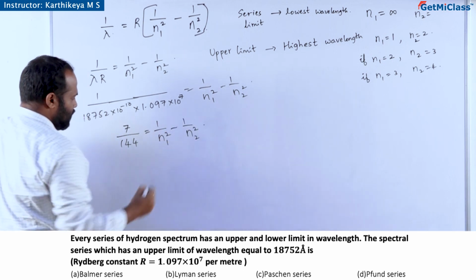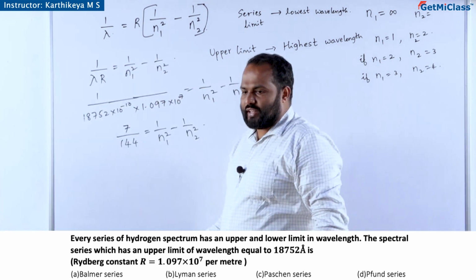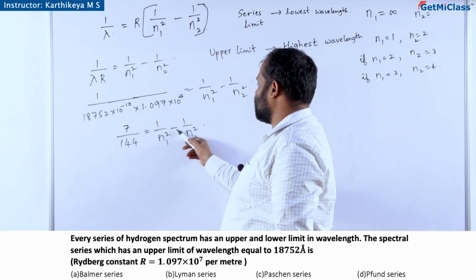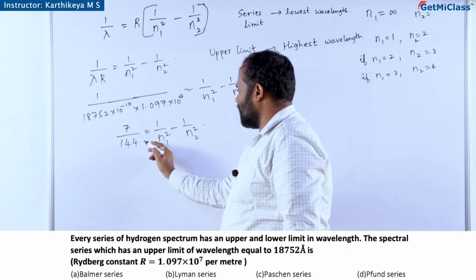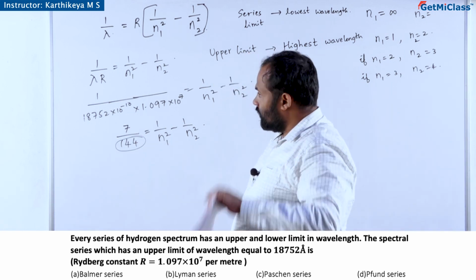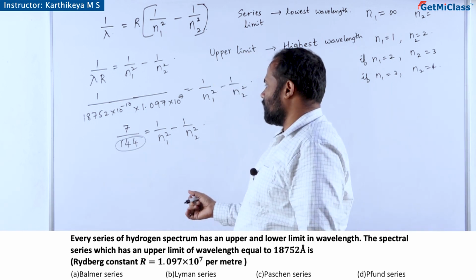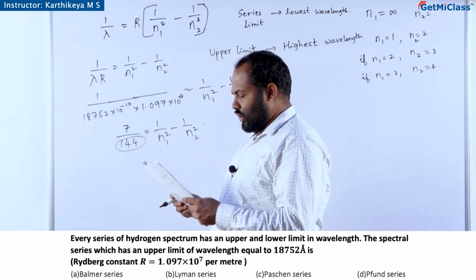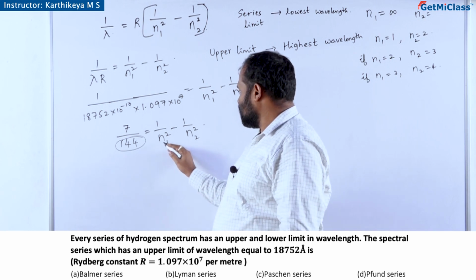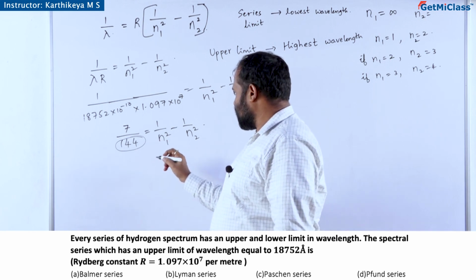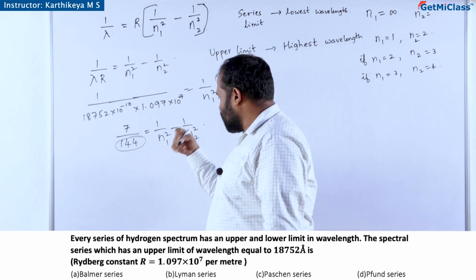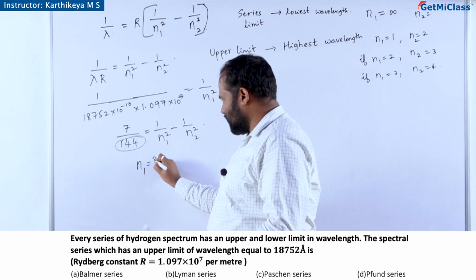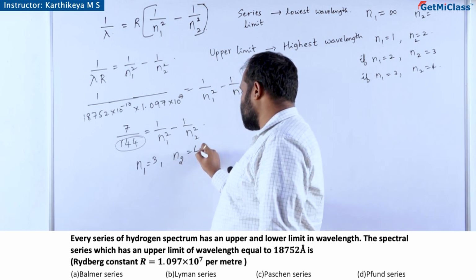which is 1 by n1 square minus 1 by n2 square. Now, if you look at the fractions of 1 by n1 square minus 1 by n2 square, and this is 144, you can think of many, but there must be a difference. So looking at this 144 and all, if you go on substituting the values, you are going to get n1 equal to 3 and n2 equal to 4.